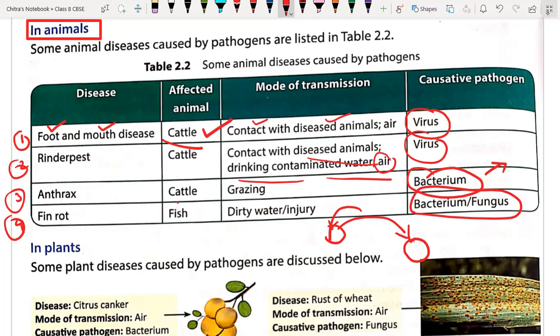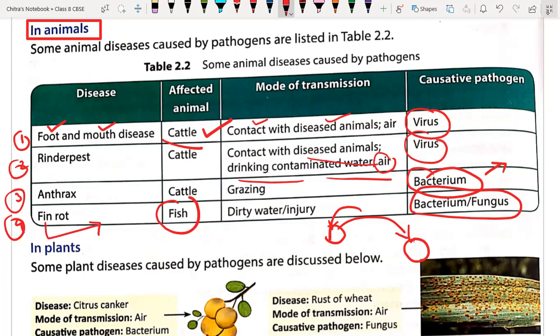It also causes disease to fishes, and generally you will find this disease in the fishes you rear at home, like in an aquarium. It is also called fish rot. Fin rot means there is rotting of the fins of the fishes.